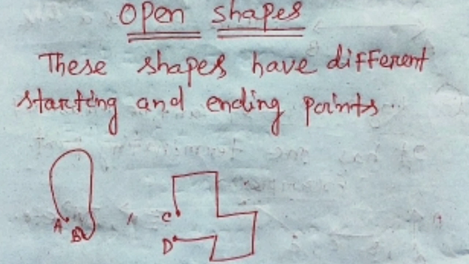Now open shapes are the shapes that have different starting and ending points. In the figure you can see the figure starts from A and ends at B. Another figure starts from C and ends at D. So it is referred to as an open shape.